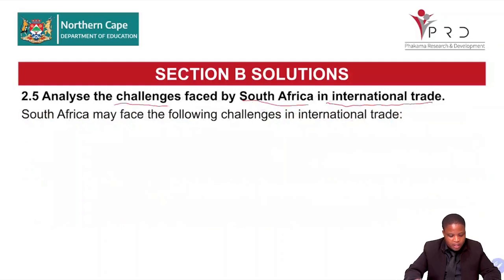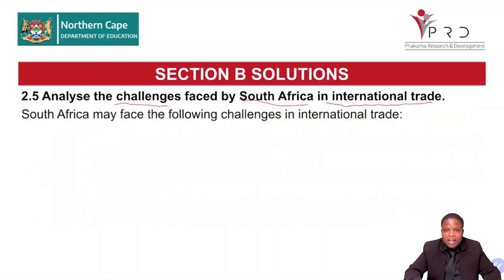Right, grade 12, your time is up. The question was asking you to analyze the challenges faced by South Africa in international trade, when we are buying and selling between countries. What are the challenges that South Africa may face? Right. So we are buying from different countries. Some of these countries have currencies that are too strong. It is a problem for us. It becomes expensive to buy from there.